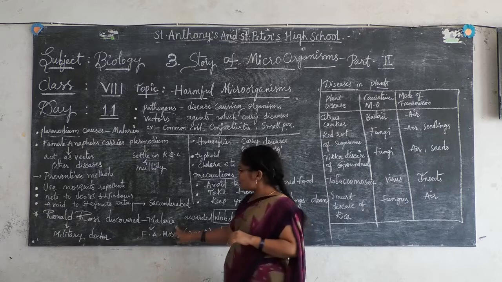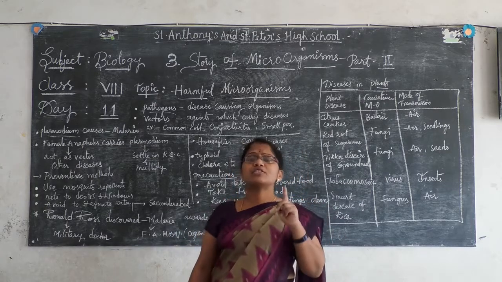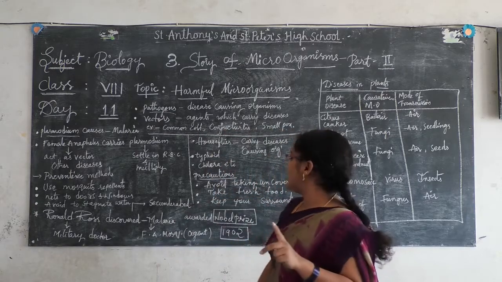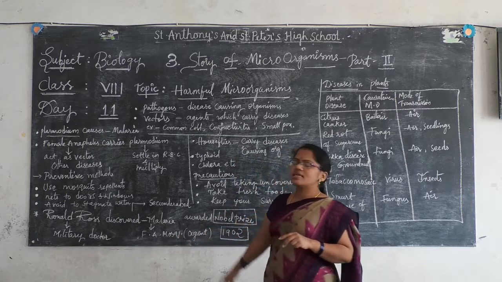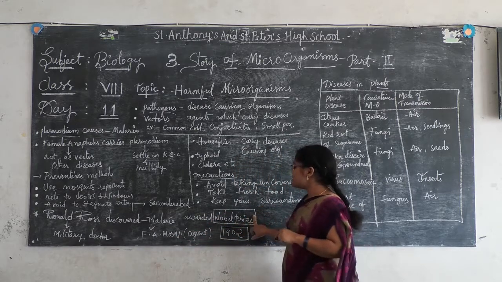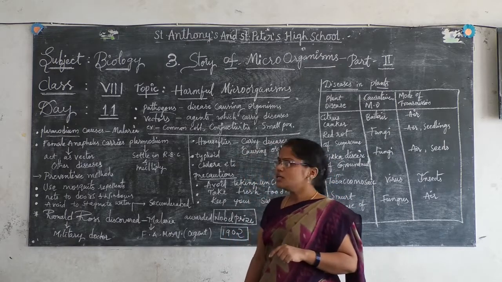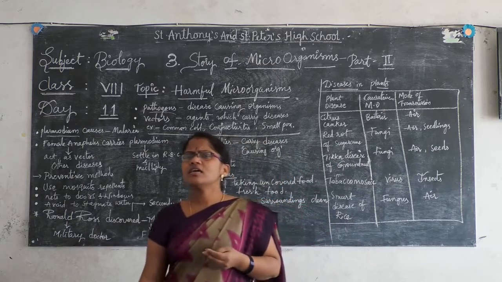He discovered malaria, and he said that the female Anopheles mosquito is acting as a vector which causes the malaria disease, and it is acting as an agent. For this, he was awarded a Nobel Prize in the year 1902.